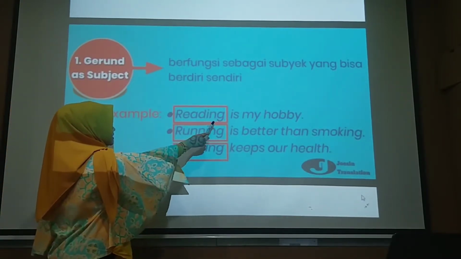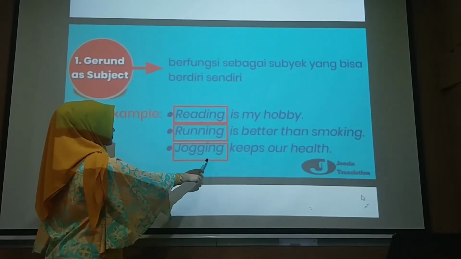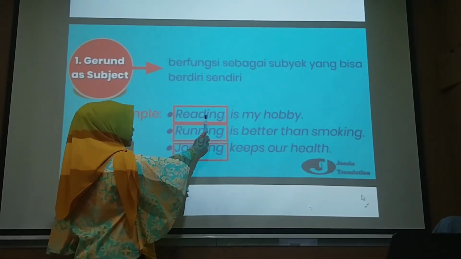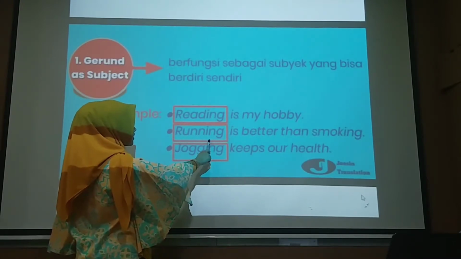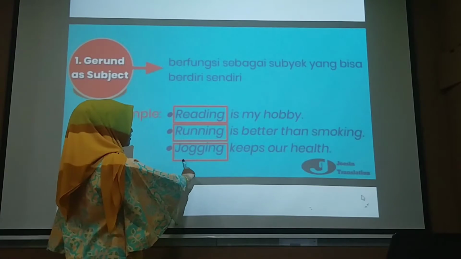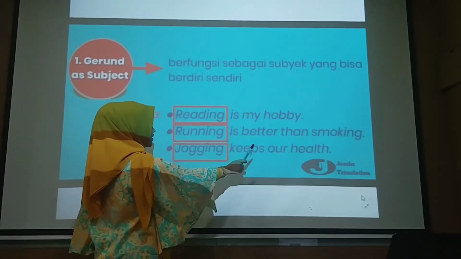Verb 1 plus ing, verb 1 plus ing, and verb 1 plus ing. It means membaca adalah hobi saya. Berlari lebih baik daripada merokok. Lari pagi menjaga kesehatan kamu.